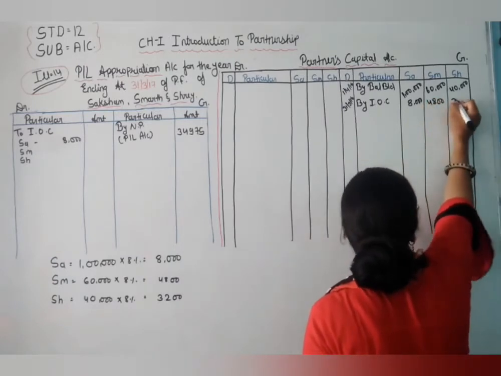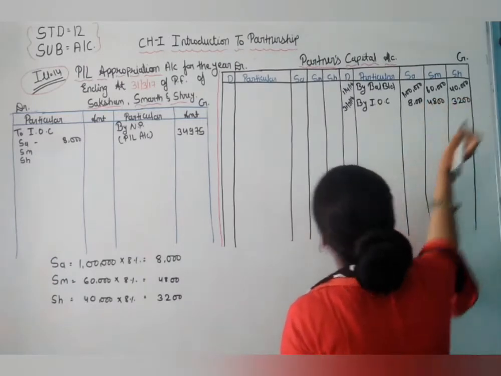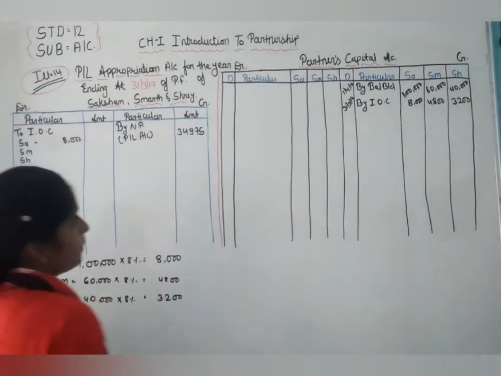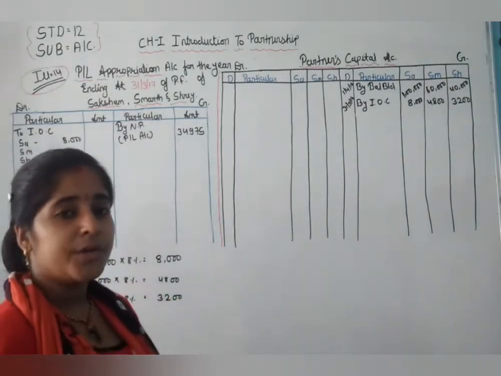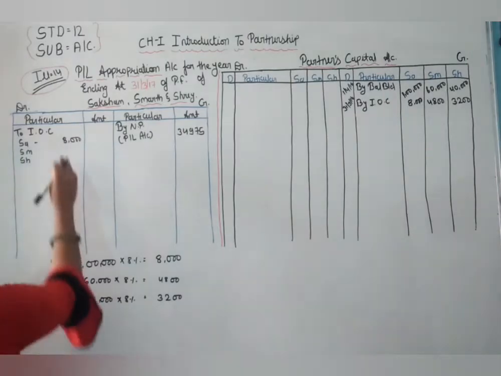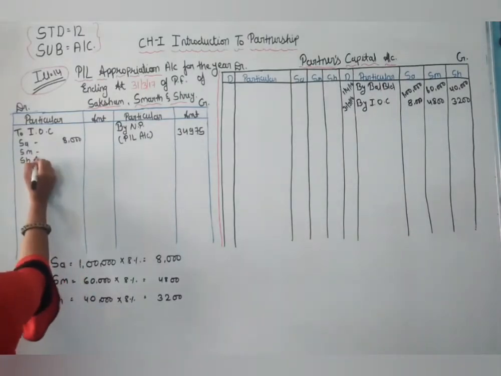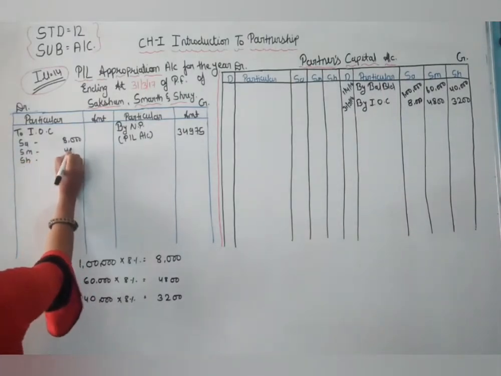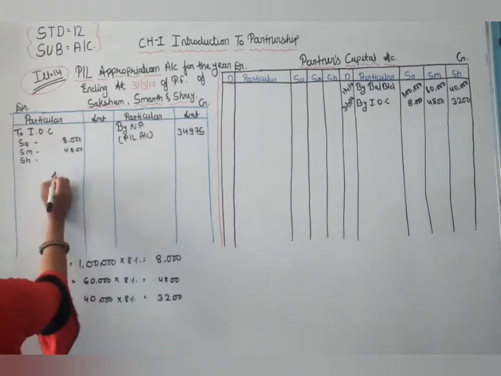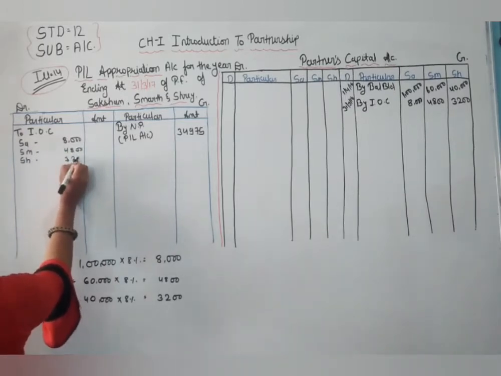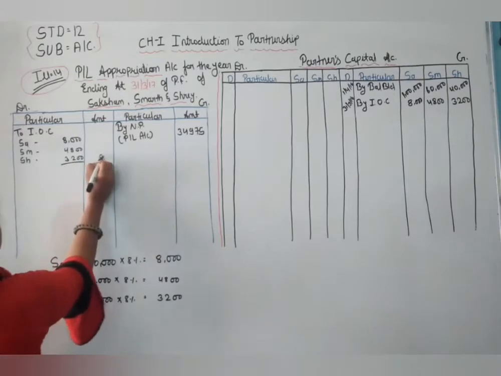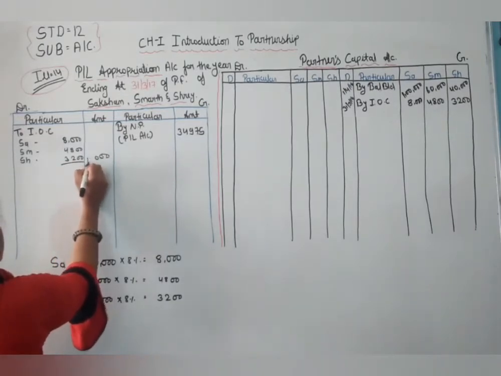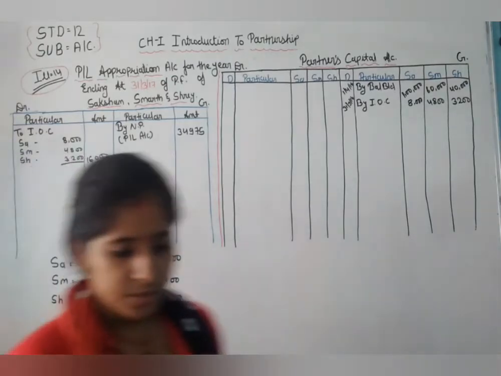So 4,800 and 3,200 interest on the partners' capital is on the credit side of the partners' capital account and the debit side of the profit and loss appropriation account. So 4,800 and 3,200. Okay, so here 3 and 16 is the answer.